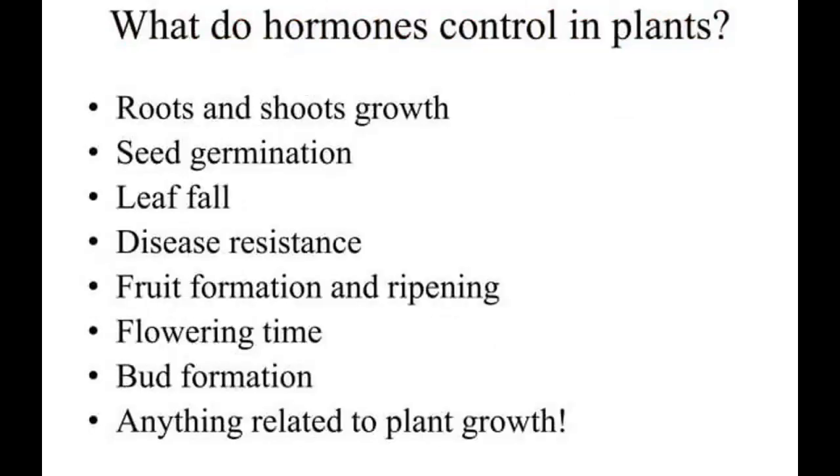Then what do hormones control in plants? Hormones basically control root and shoot growth. They also control seed germination. Leaf fall is also controlled by hormones. Disease resistance, fruit formation and ripening, flowering time, bud formation, anything that is related to plant growth is always controlled by hormones.